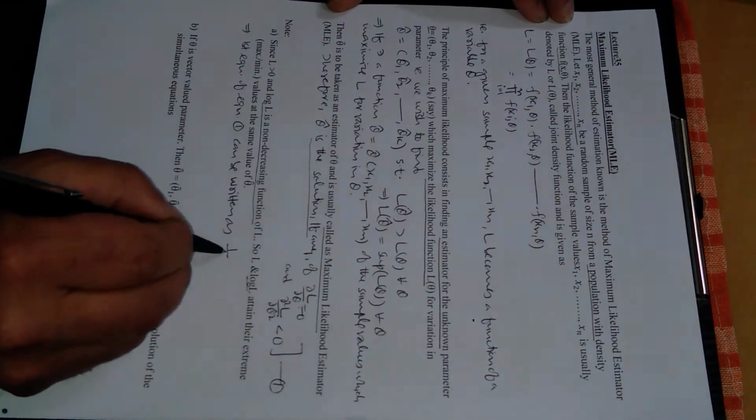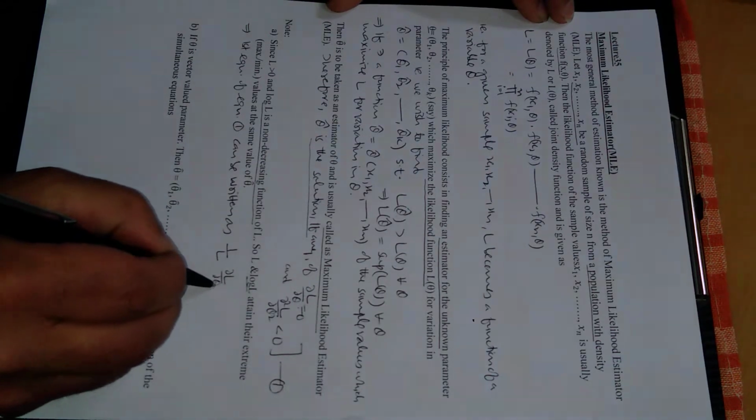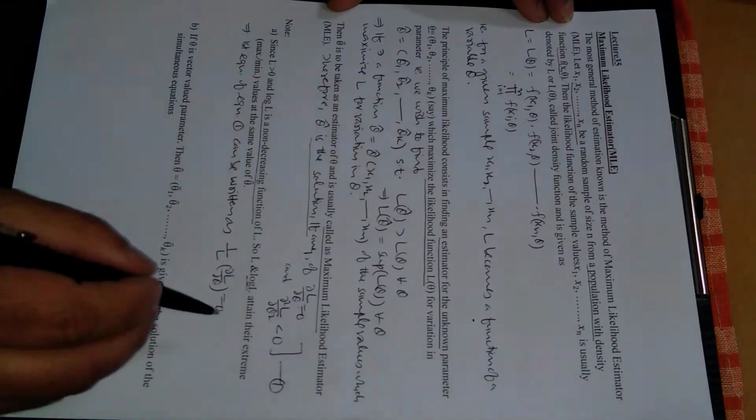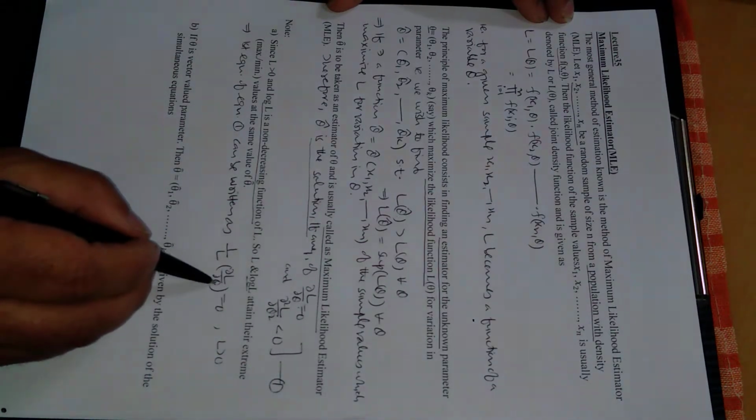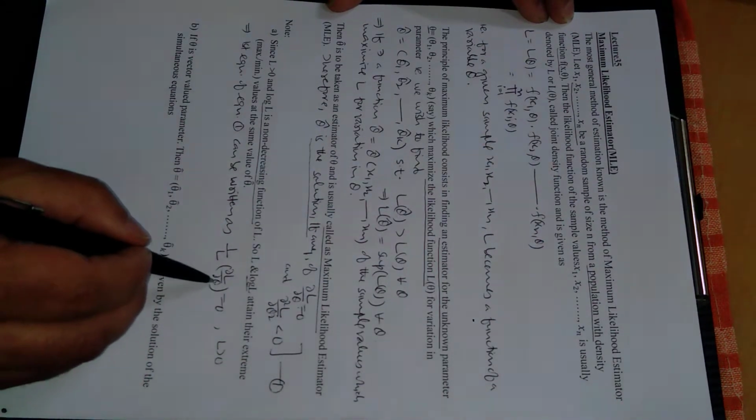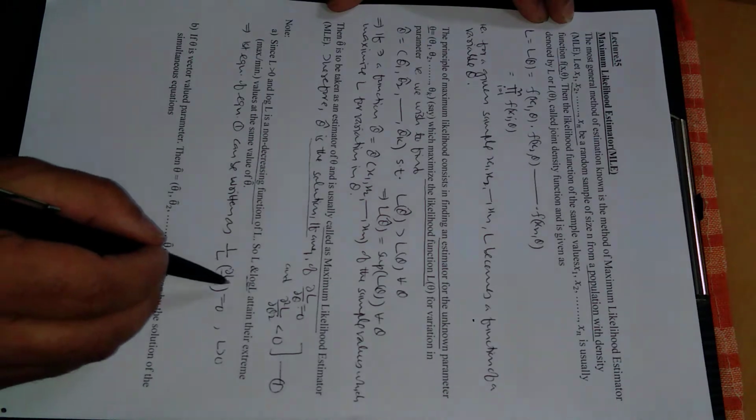This equation can be written as 1 upon L times the partial derivative of L with respect to theta is equal to 0. The reason is that L is positive, so 1 upon L is also positive. If you multiply this equation by a positive number, there will be no change. This equation is still this one.